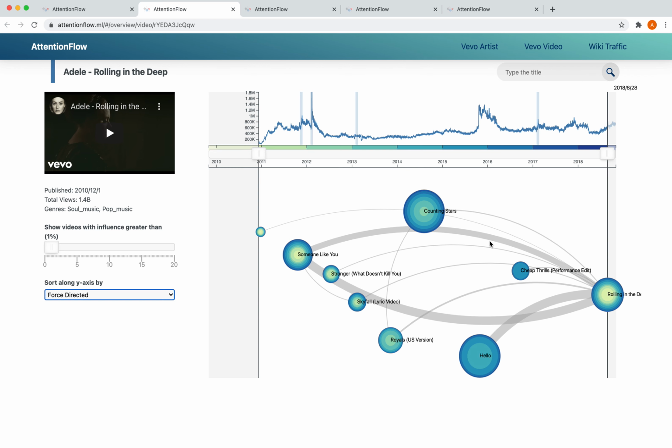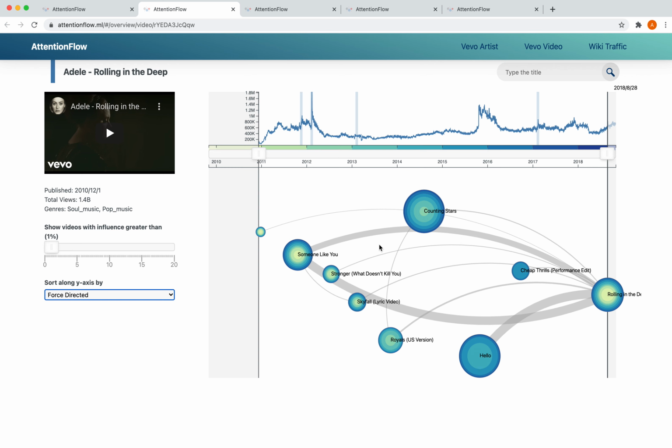So when we constructed this dataset, we added an edge from, let's say, Counting Stars to Rolling in the Deep, because Rolling in the Deep appears on the recommendation sidebar on the YouTube page of Counting Stars. In addition, the thickness of an edge corresponds to the amount of traffic or the amount of influence flowing from a neighboring node to the ego node.